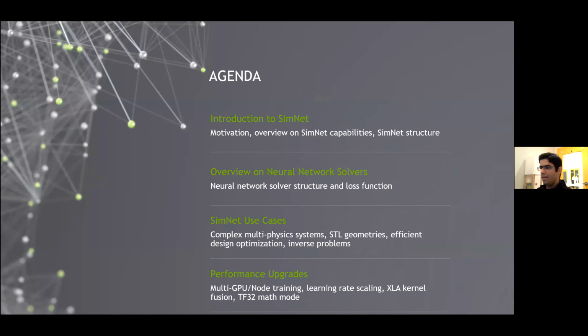So I will start the presentation with a brief introduction to SimNet, followed by a general overview on the neural network solvers. Next, I will show some sample SimNet use cases, including solving complex multi-physics systems, solving problems with complex STL geometries, efficient design optimization, and design space exploration, and also solving inverse problems. Finally, I will present some performance upgrade results for multi-GPU and multi-node training, and also learning rate scaling.